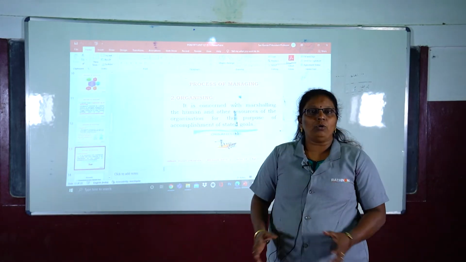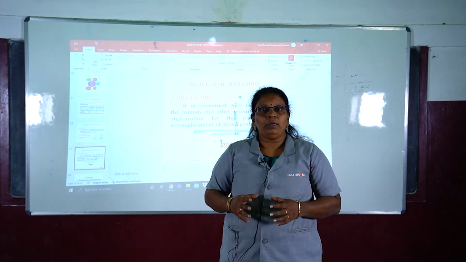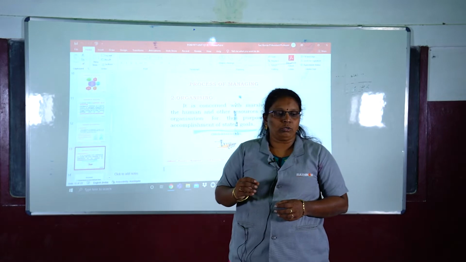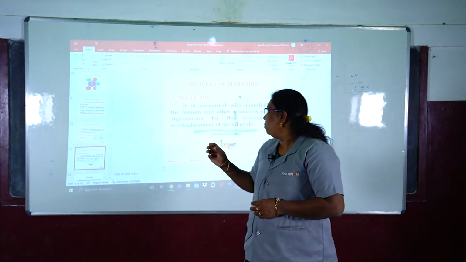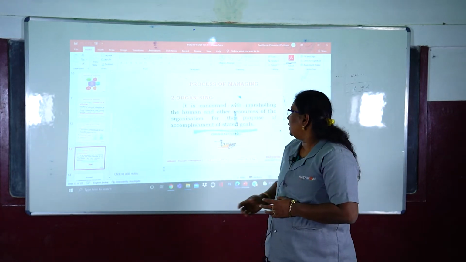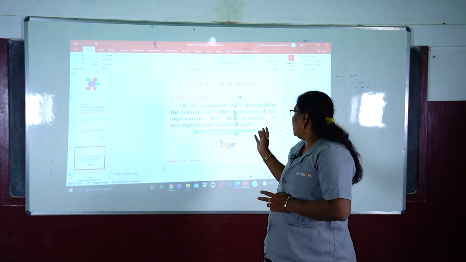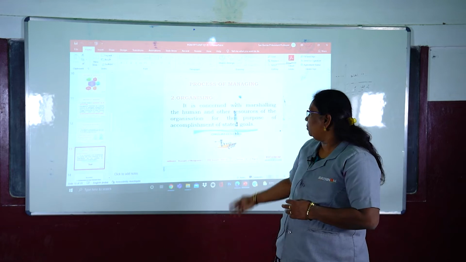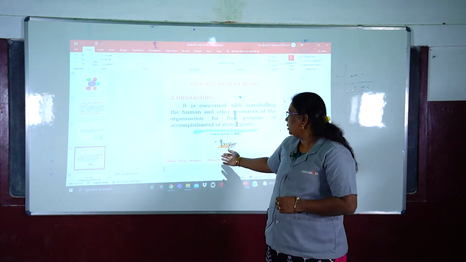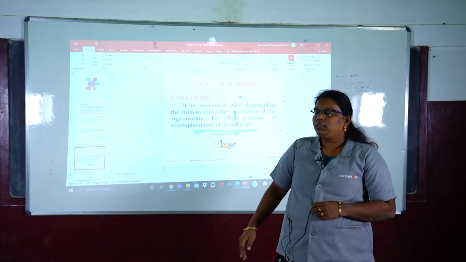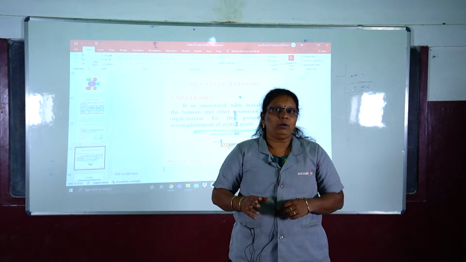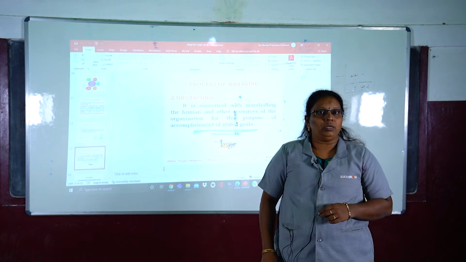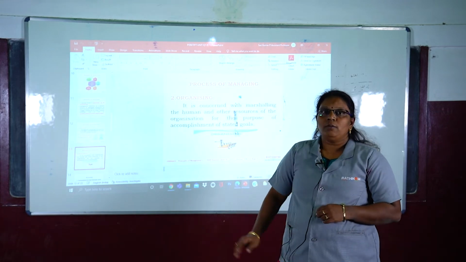Okay, next one, organizing. Organizing means we have to organize the department in a proper manner. So for that we have to organize all those functions in a proper way. It concerns marshalling the human and material resources for accomplishing the company's purpose. The organizing chart shows how we have to achieve the goals in that process. So organizing is used in these functions.